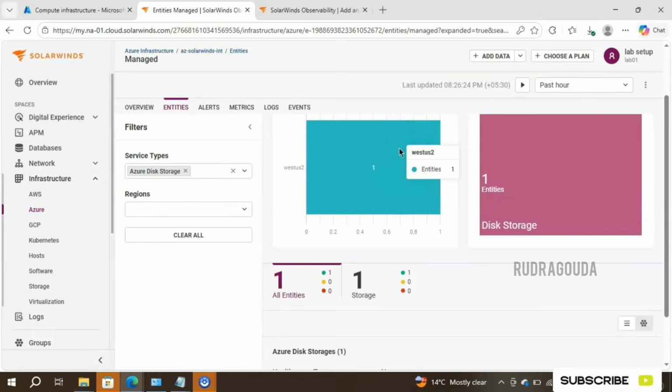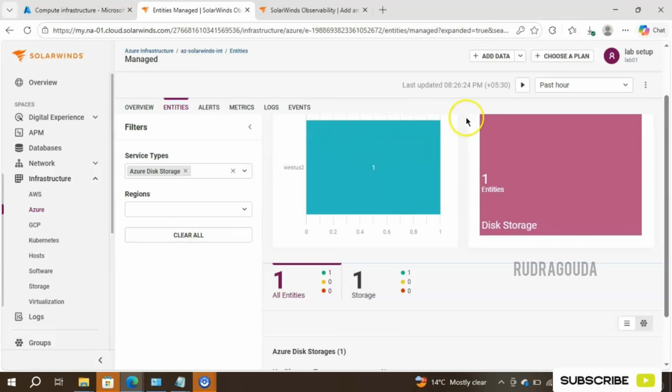One more thing I wanted to discuss here. You have successfully integrated your SolarWinds with Azure and everything works fine. At a later point of time, you may want to do some decommission activity, like you don't want to monitor this particular subscription in your SolarWinds portal. How to do that, or how to remove it, is also important, right?